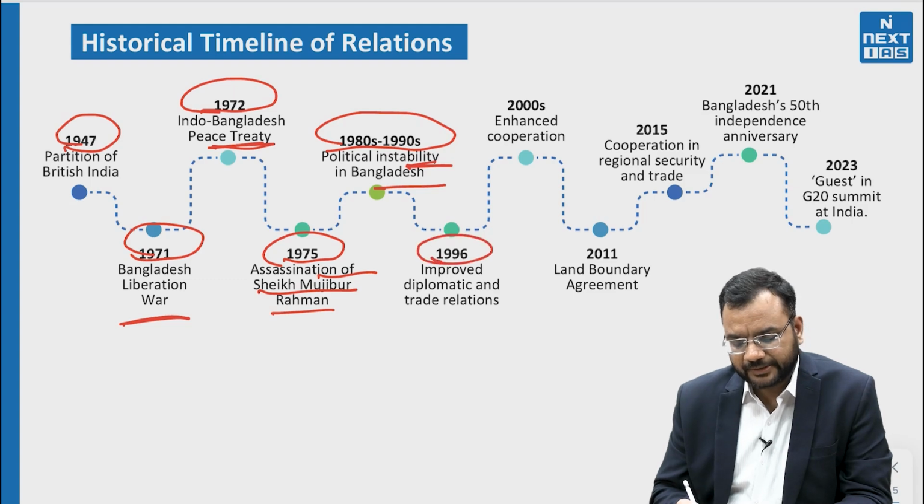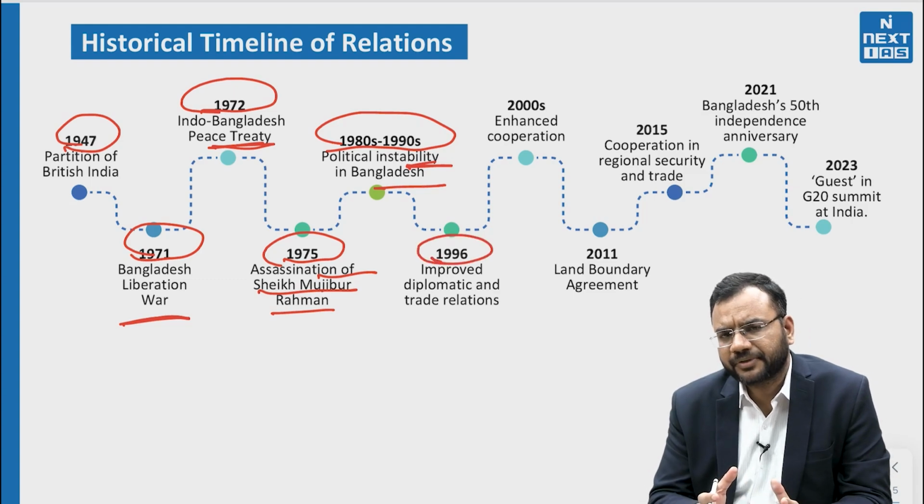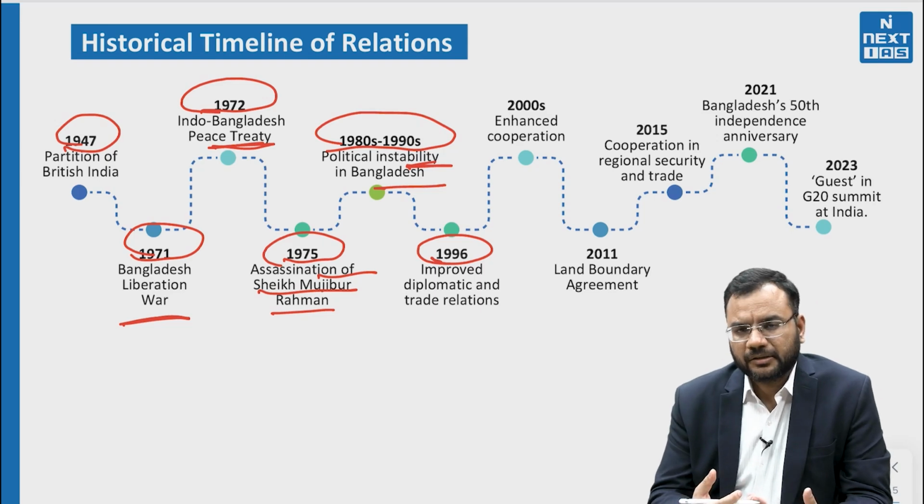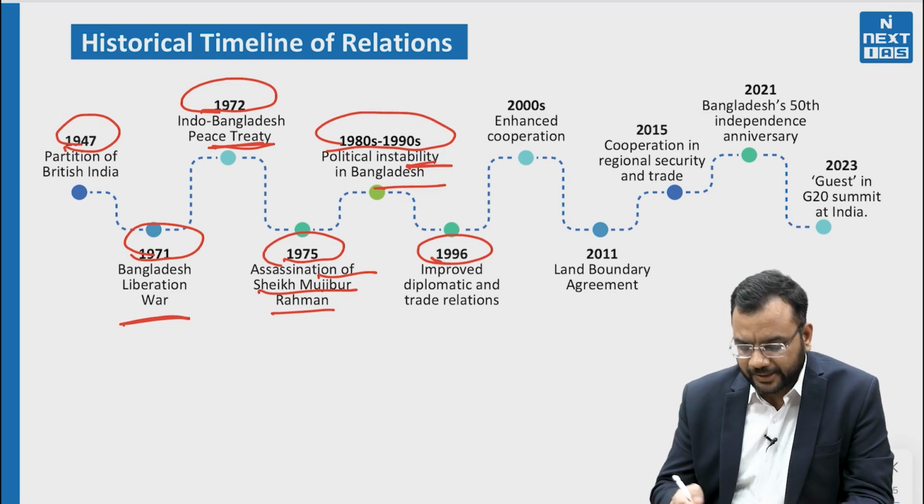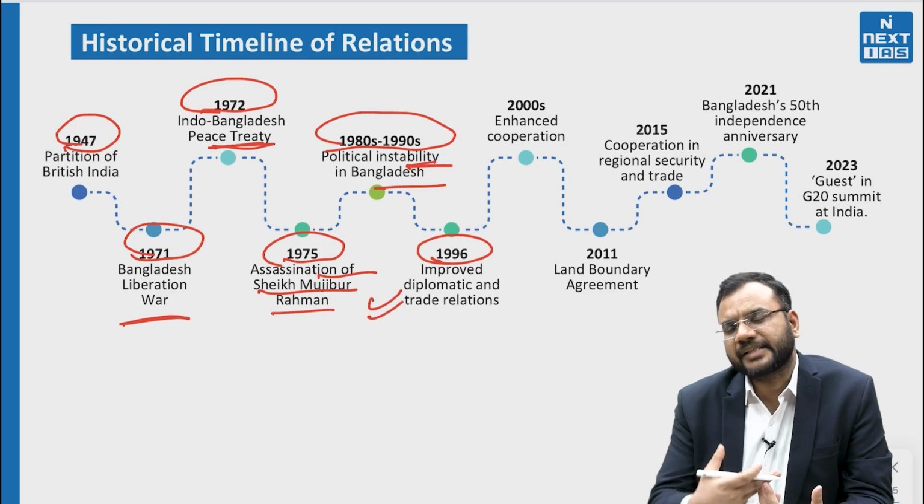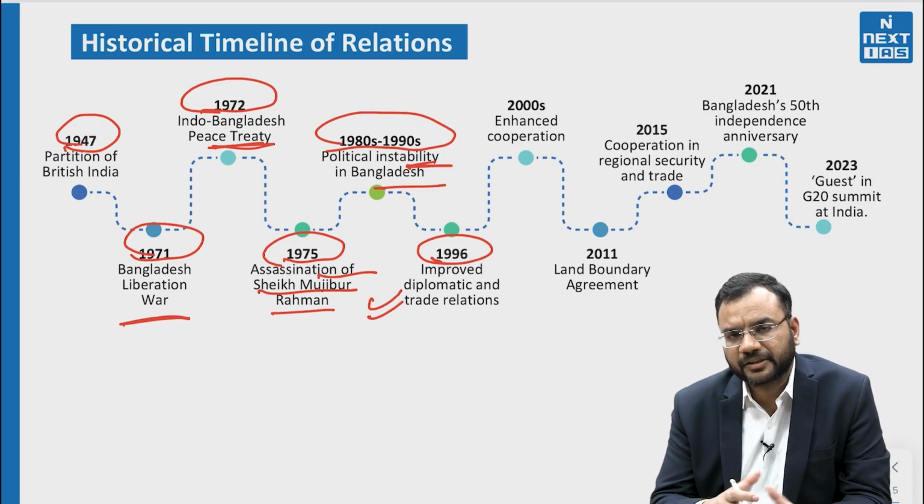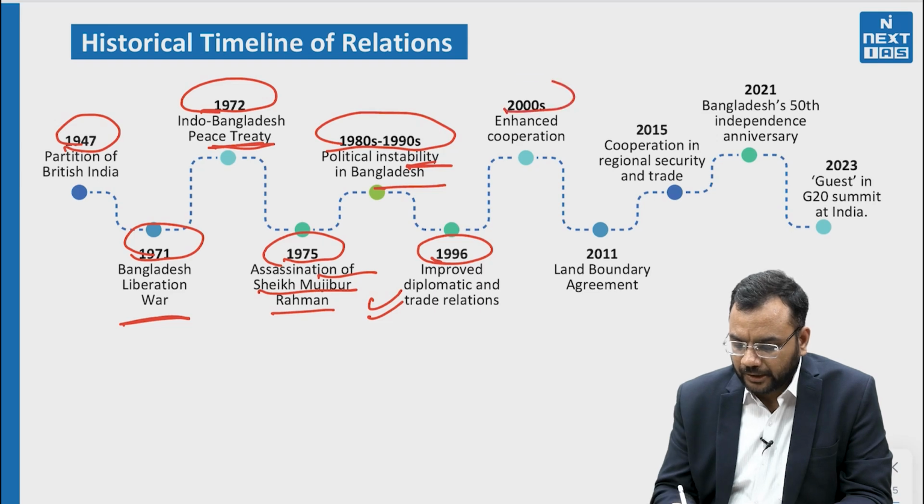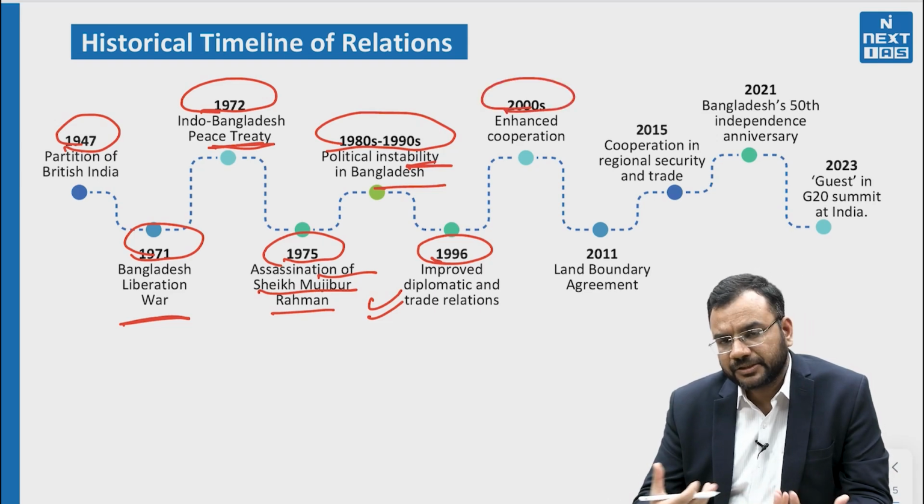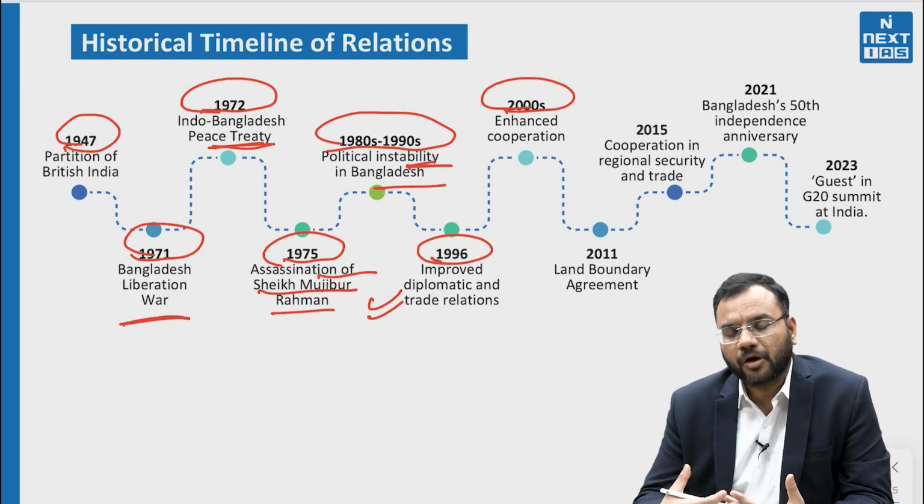Over a period of time, India and Bangladesh were trying to improve their relations, and the watershed moment came in 1996, with signs of improvement in diplomatic relations between the two countries. In 2000, there was enhanced cooperation in areas like trade and energy cooperation. Besides this, India and Bangladesh have always had people-to-people contact.